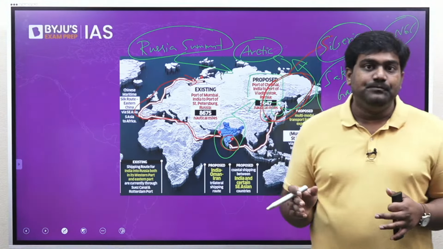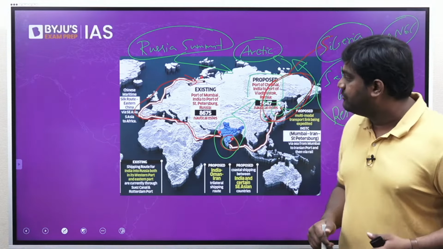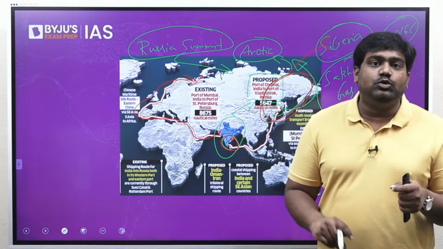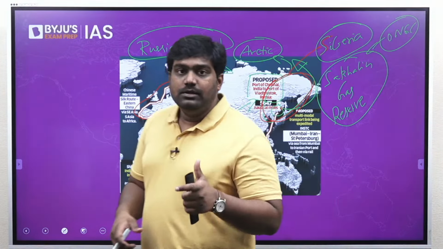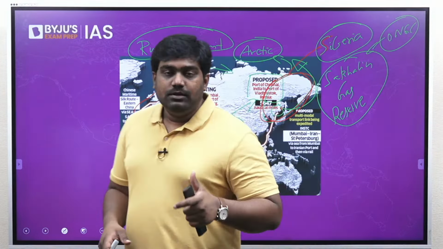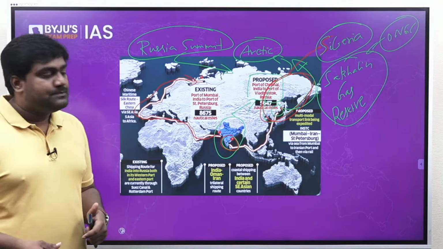It's a circuitous route. It's time consuming, it's expensive. So India and Russia are looking to create a shorter alternative route towards the east by building a better maritime link between Chennai and Vladivostok, which is a major port and a naval base for the Russian forces.